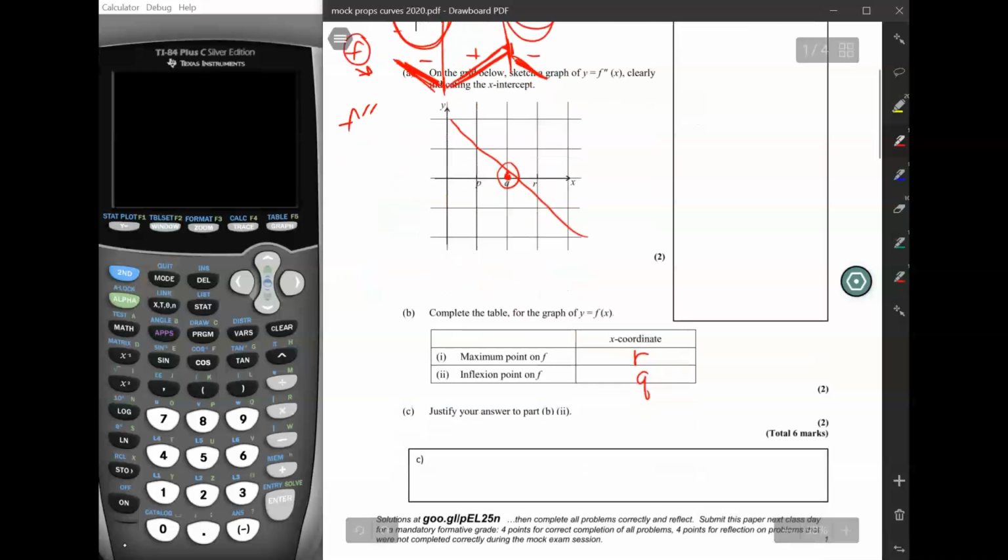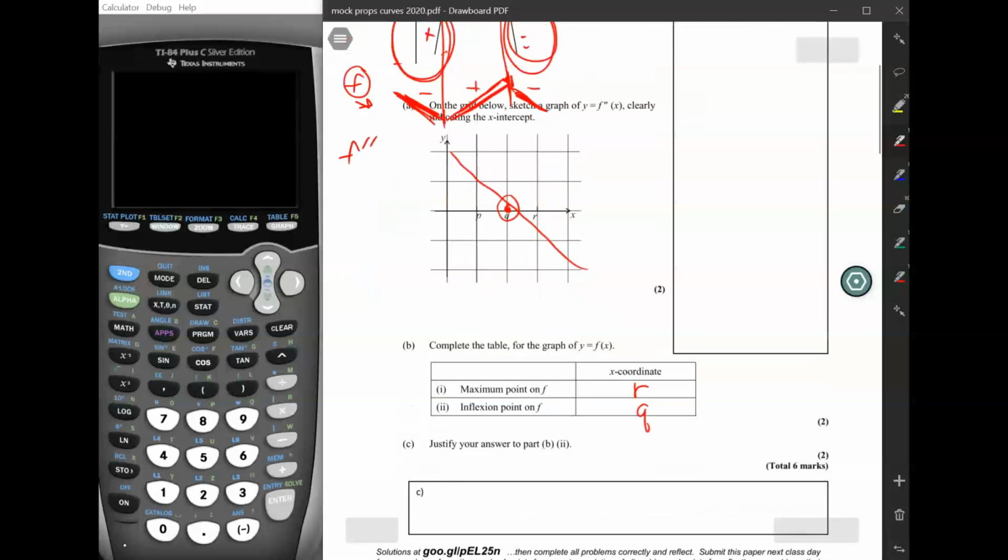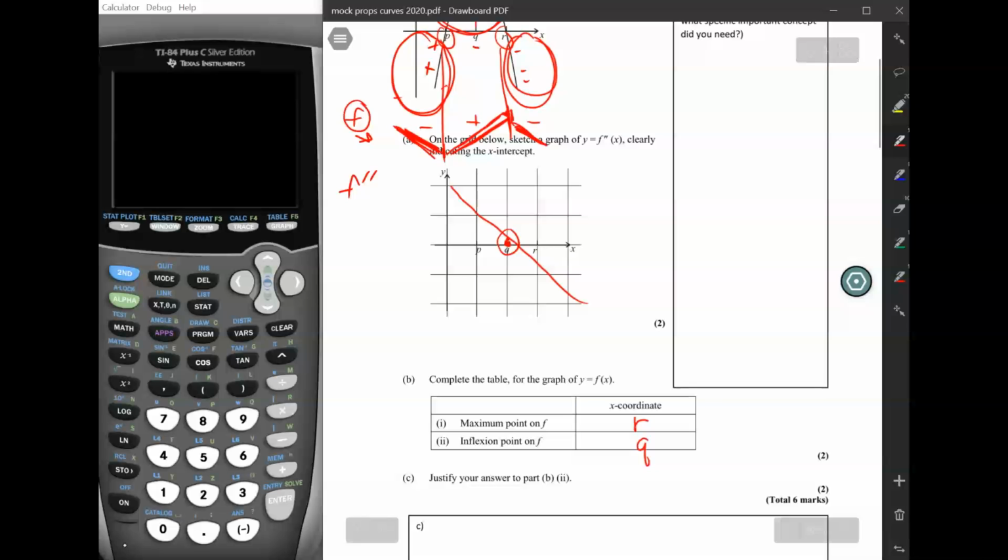Then it asks us to justify your answer to part B2. Basically, that's just what we just said. If the second derivative equals 0, then you have an inflection point. F has an inflection point. Okay? All right.